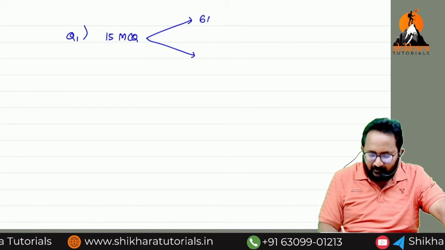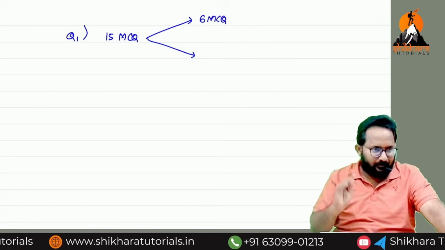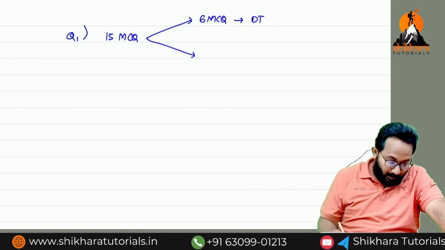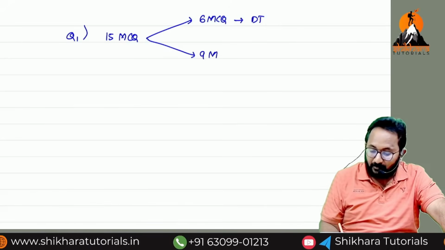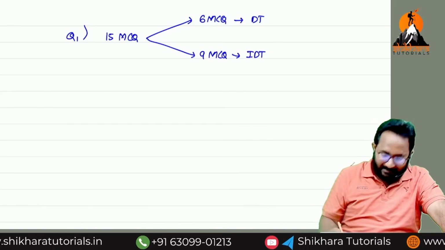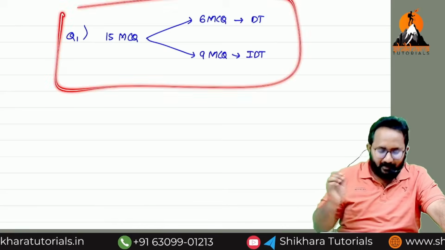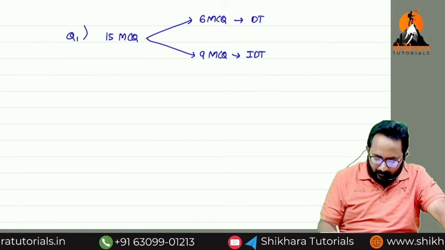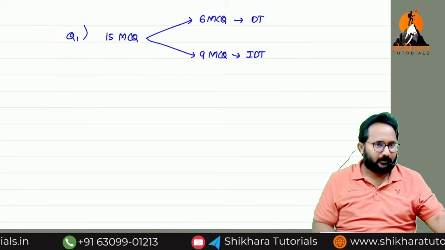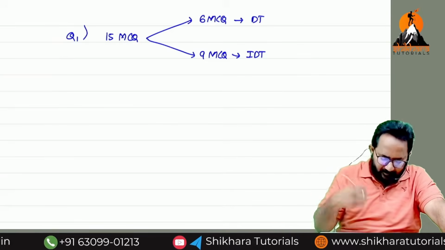The first 6 MCQs in order they will give for DT. 9 MCQs from IDT. There is less importance to me in this area, because for me they are allocating only 6 MCQs.